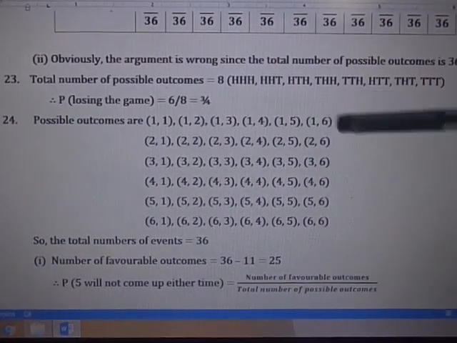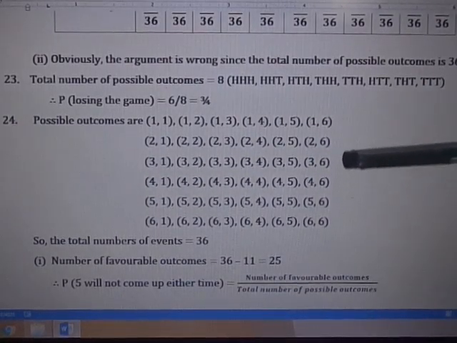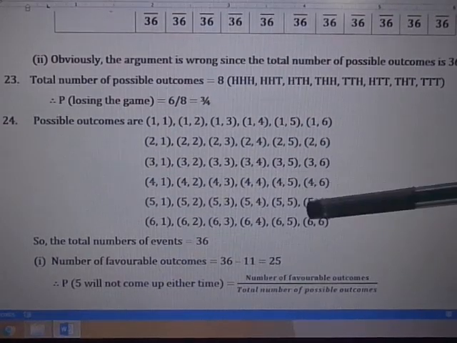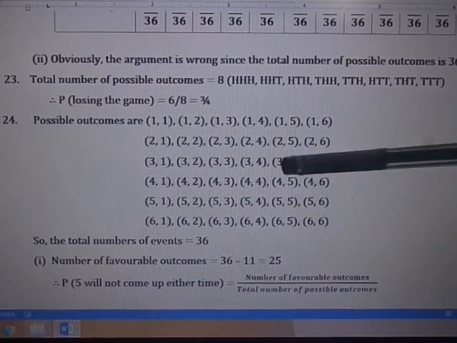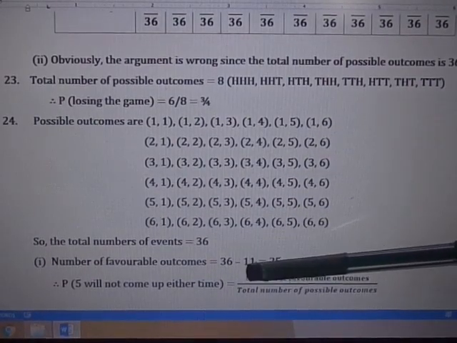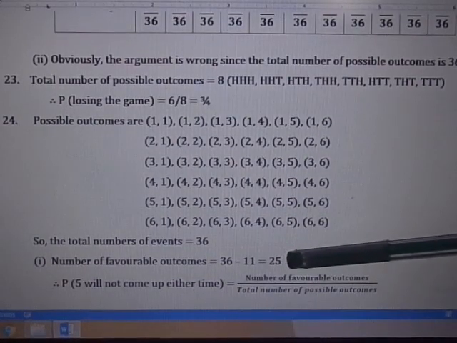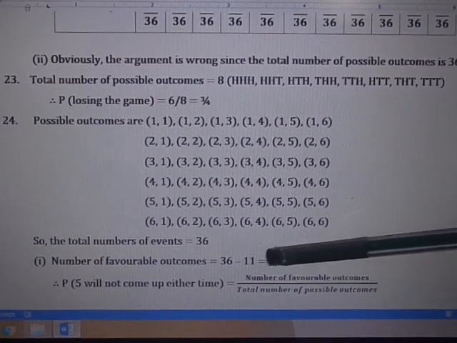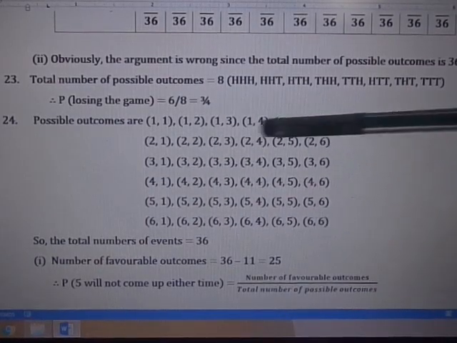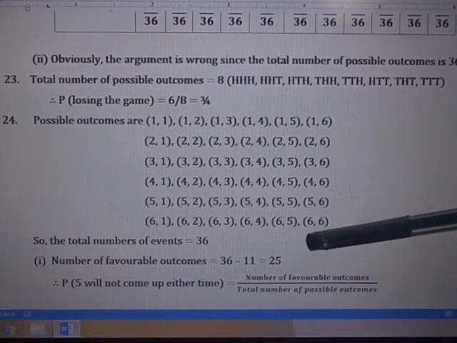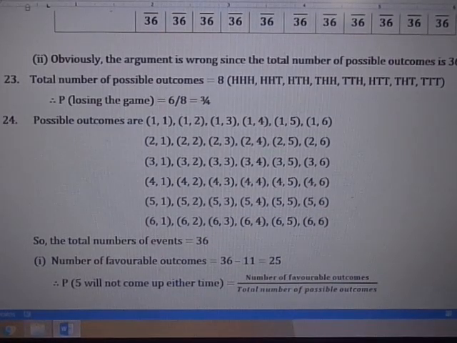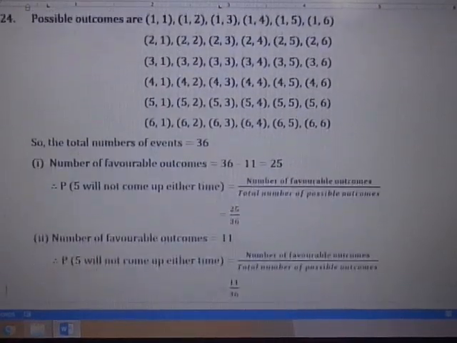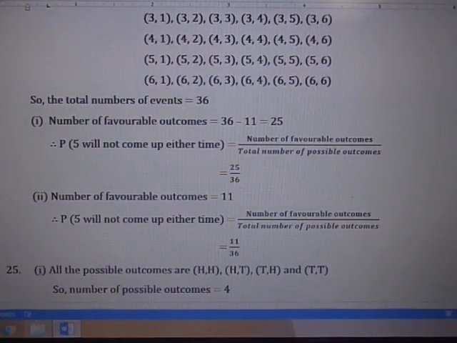Out of these 36, the results that have no 5 are here: 6, 7, 8, 9, 10, 11. So 36 minus 11 equals 25. So there are 25 outcomes where there is no 5. So the answer will be 25 by 36.